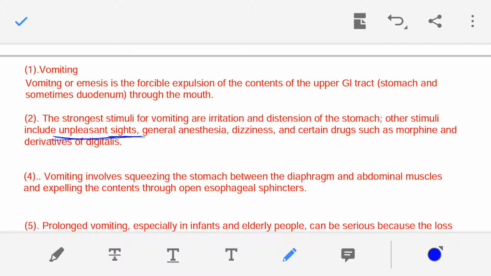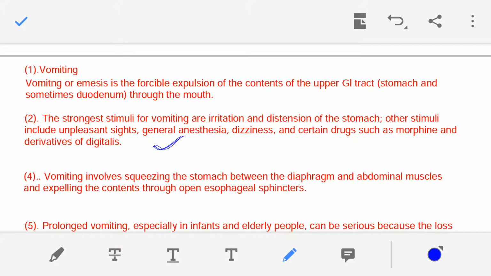Then the person sees medical waste. So these are a few examples of unpleasant sight. The person starts vomiting.